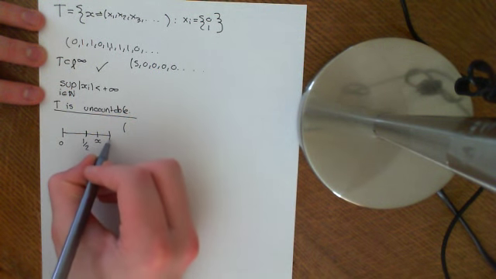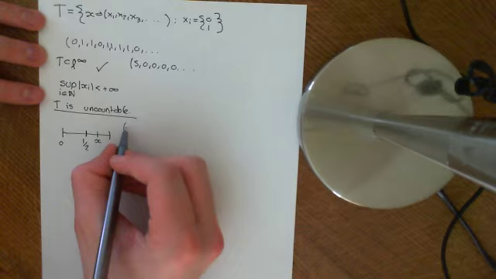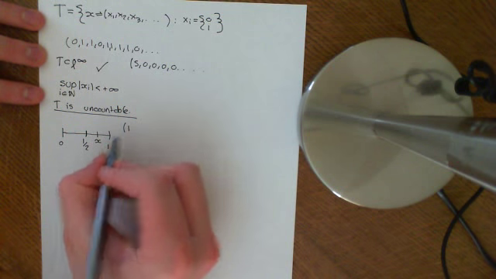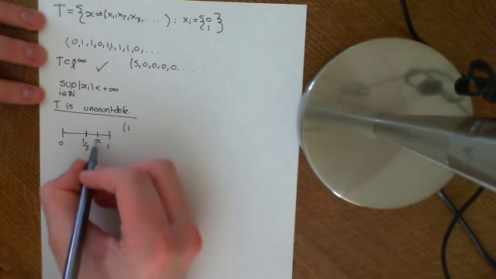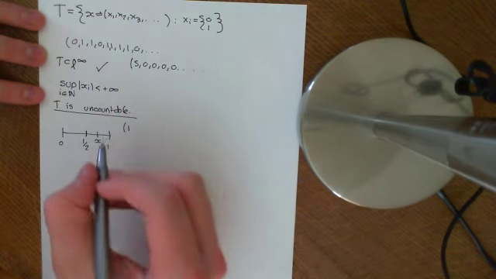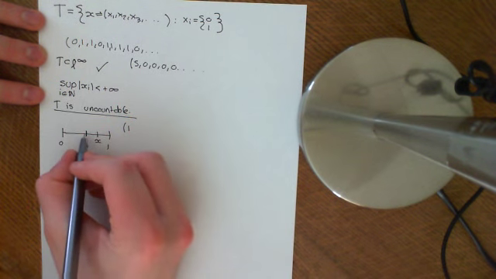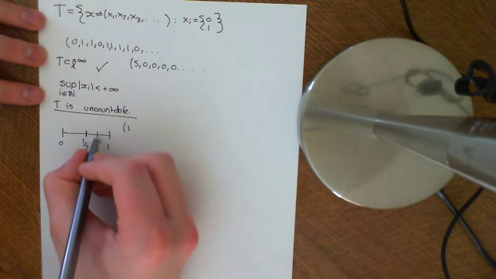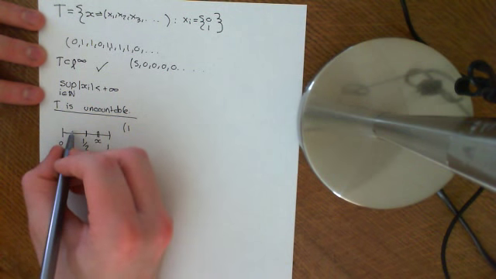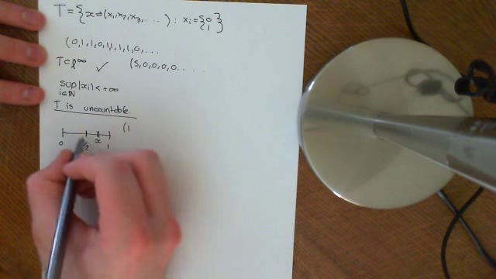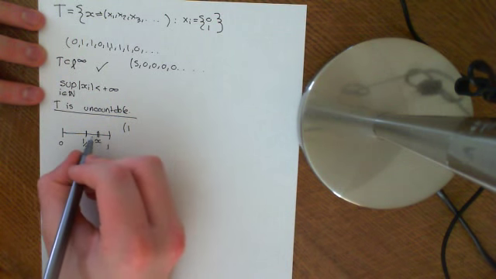The interval from half to 1, then the first term of the sequence would be a 1, so you put a 1 here for this x because it's in the top half. Then you split up the next interval that it's in again. Obviously, if it was in here, you'd split it up down here. But now, because it's in here, we're only concerned with this interval.